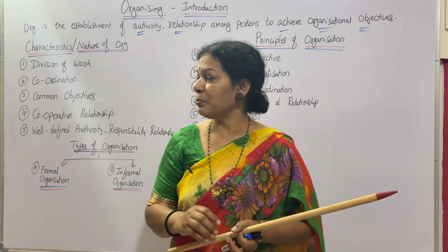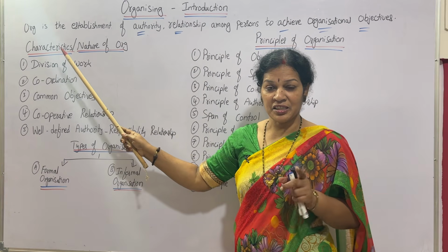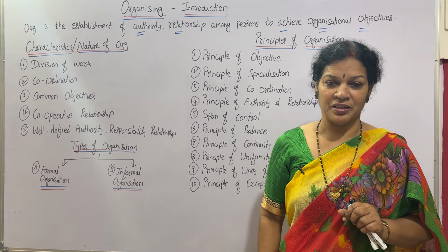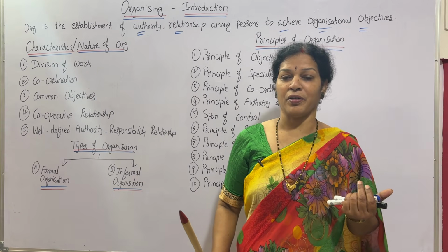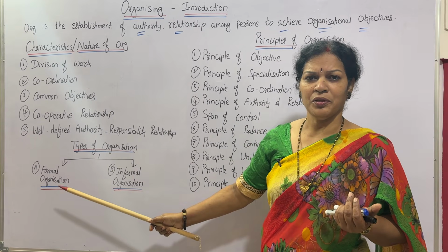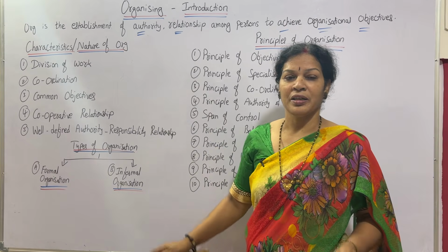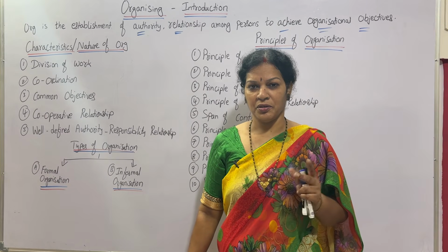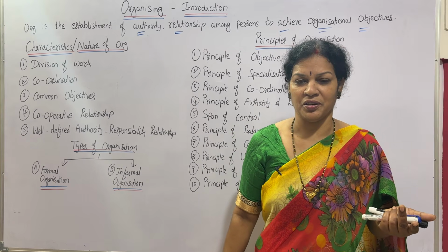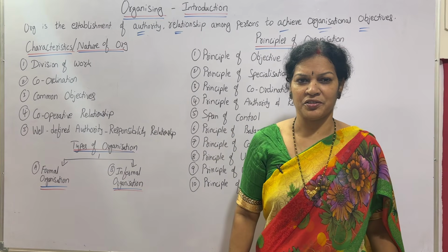So, few things we must learn. For that, characteristics or nature of organization we'll see. Then after that, principles of organization and also types of organization. First, characteristics or nature. How do we understand what is organization? Simple 5 points you can understand.